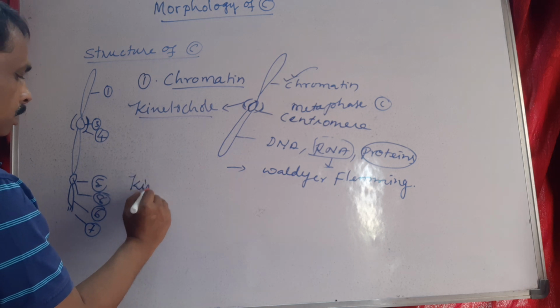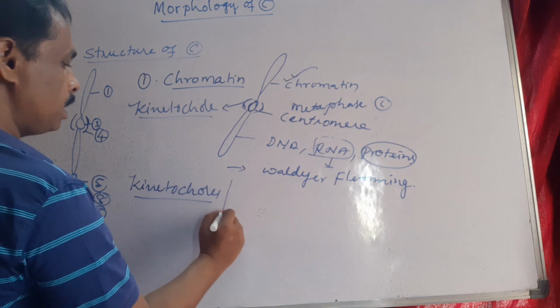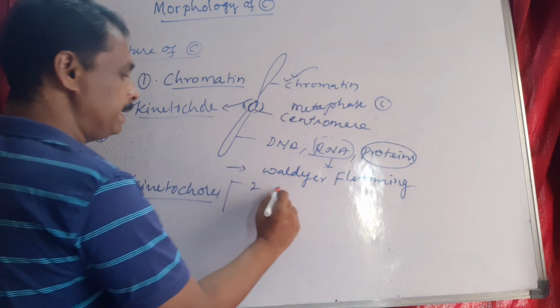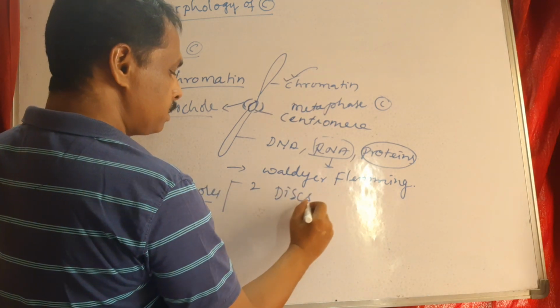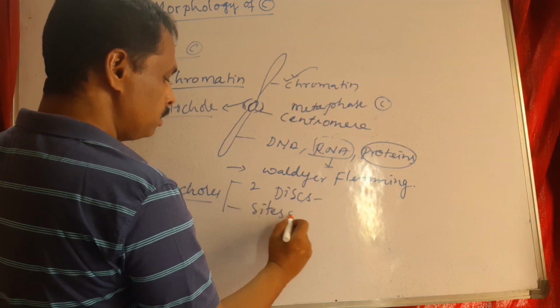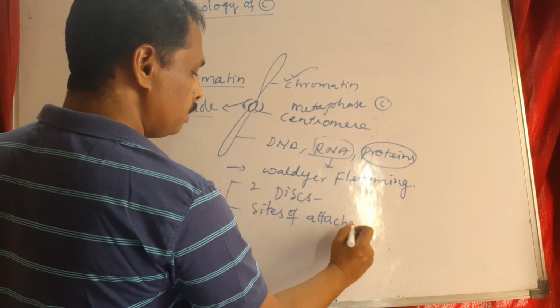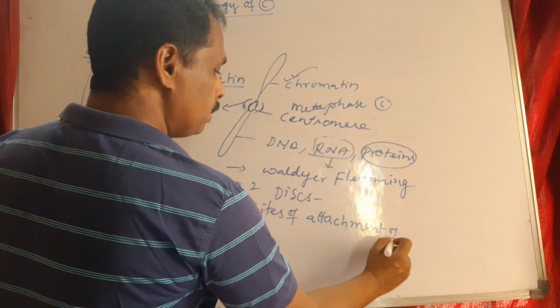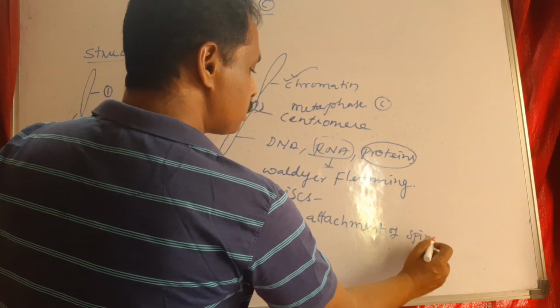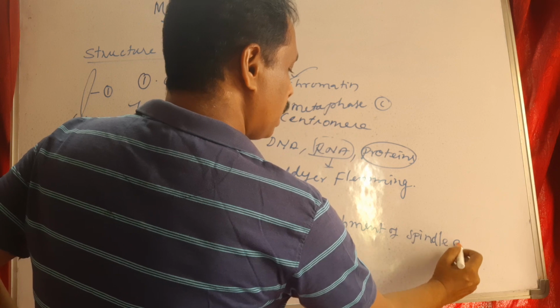Next one is kinetochores. Kinetochores are two proteinaceous discs. These are the site of attachment of spindle apparatus.